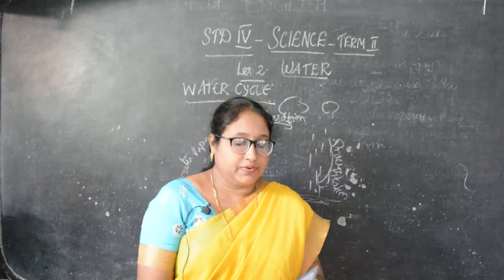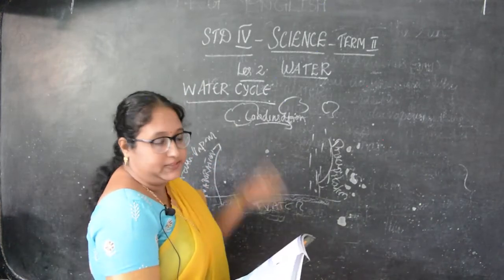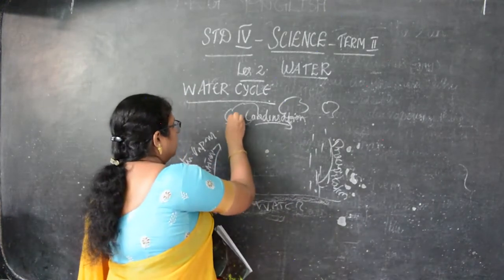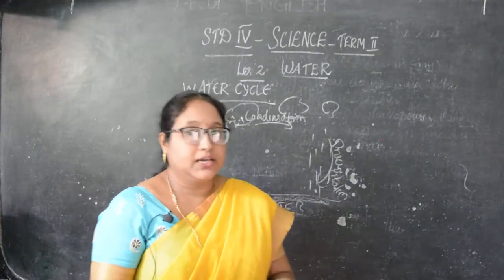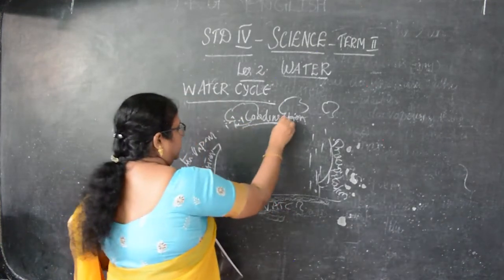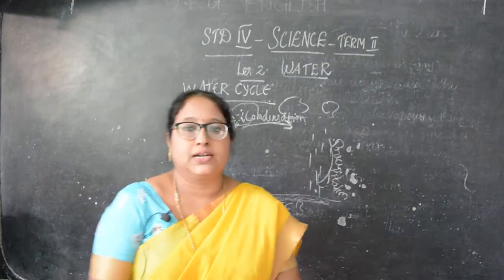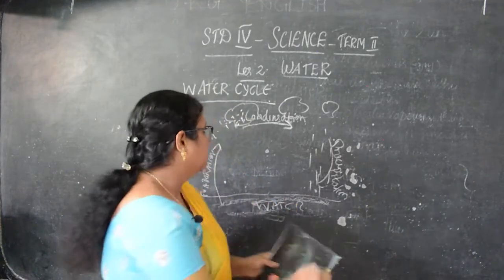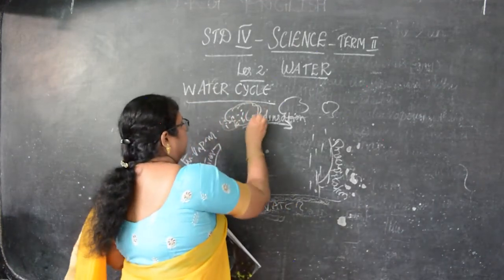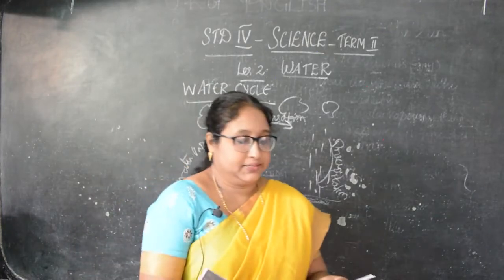Then the water vapor, when it comes in contact with the cool air, becomes water droplets. Water droplets are formed, and this is called condensation. Up above, it forms tiny water droplets, that is called condensation. And the water droplets combine to form clouds. All these combine to form clouds.